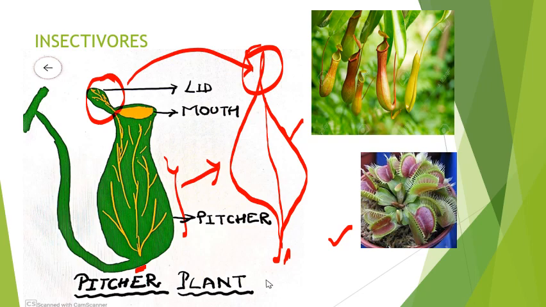The other example is of Venus flytrap. It has also modified leaves and its leaves or the lamina, they form two different lobes. And these lobes are having pointed structures, spiny structures. The lamina on each side of the midrib is modified into a lobe. When an insect sits on the inside of a lobe, it triggers a mechanism that closes both the lobes. It is closed so quickly that the insect fails to come out and the trapped insect is then digested and absorbed.